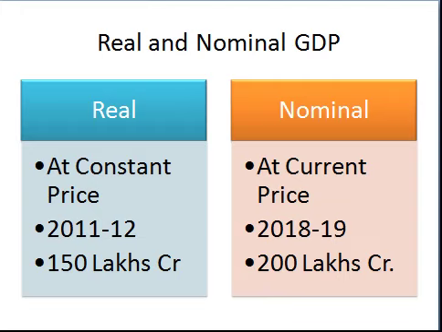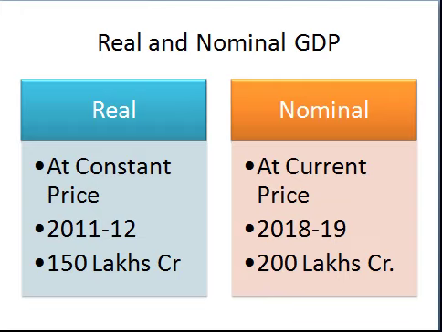On the other hand, nominal GDP means we are estimating the GDP of this year by multiplying the quantity produced this year with the present price level. So this is 200 lakh crore, our GDP of 2019. So how do we get the difference between the nominal GDP and real GDP?